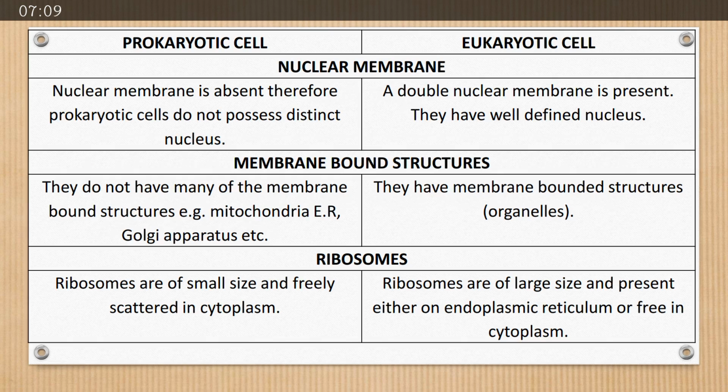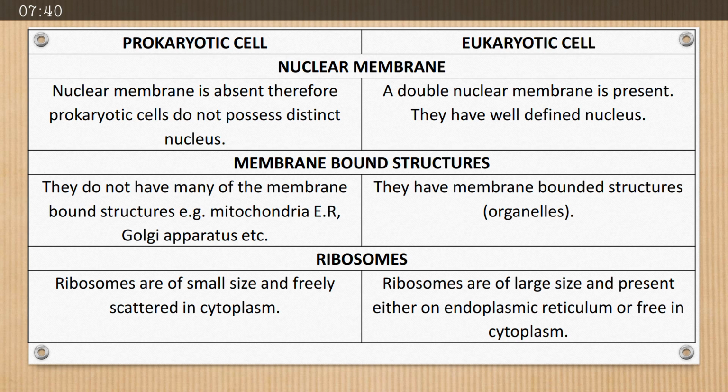Cells can be of two types depending upon their structural properties. These two types are prokaryotic cell and eukaryotic cell. So what are the differences between them? The first difference is of the nuclear membrane. Nuclear membrane is not present or is absent in prokaryotic cell, as nuclear membrane is absent, so they don't have nucleus. While in eukaryotic cell, double nuclear membrane is present, so they have well-defined nucleus.